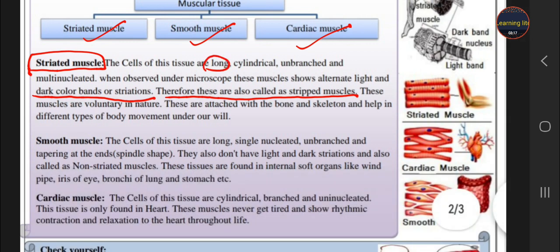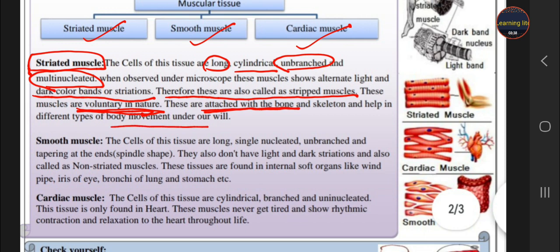They are long, cylindrical, unbranched, and multinucleated. They work voluntarily, which means they are controlled by our wish and will, and they are mostly attached to the bones. They are called skeletal muscles, and they help in the movement of our body.